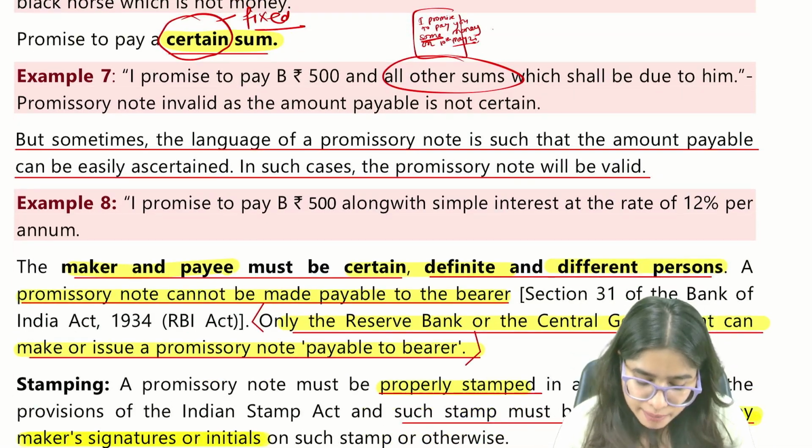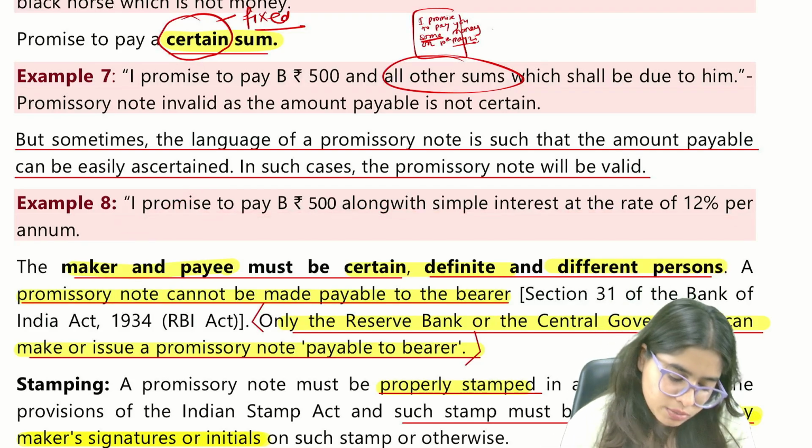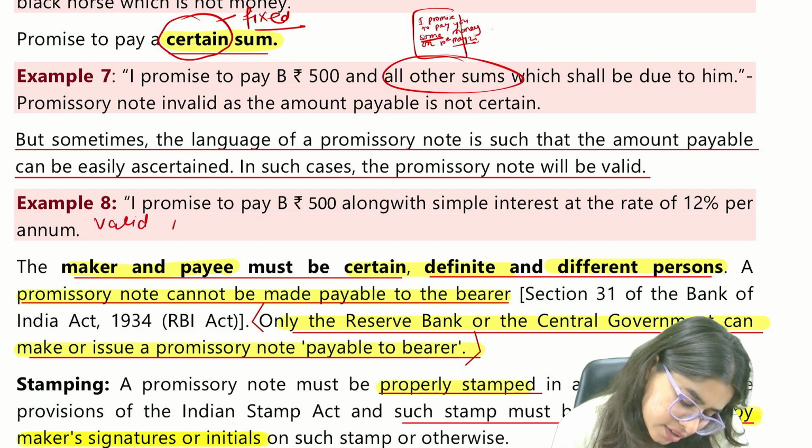So example, I promise to pay you 500 along with the simple interest of 12% per annum. So this is a valid promissory note.